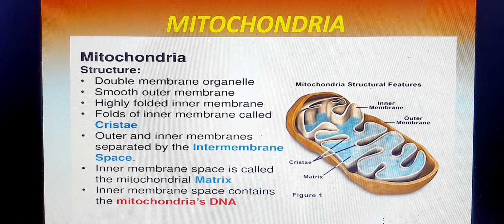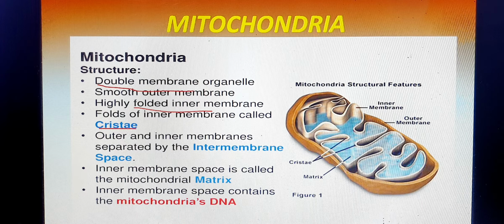We will go to the next important organelle, called mitochondria. Mitochondria are generally 0.5 to 1.0 micrometer in length. They are normally rod shaped under the microscope. This is very important: what is the structure? It is a double membrane organelle, smooth in the outer layer, and the inner layer is folded, and this folded part is known as cristae, right?